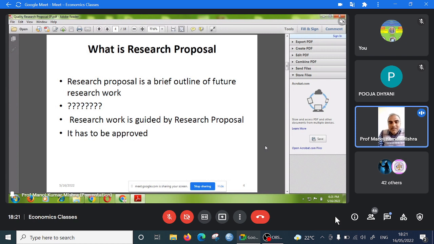The reviewer, the evaluator, the examiner will suggest you change the title of your research. Anytime there is a chance of changing your title, but in India there is no chance of changing the title. So it is better to select a good, quality topic that is beneficial for the society. After approval by the university, you start to work.